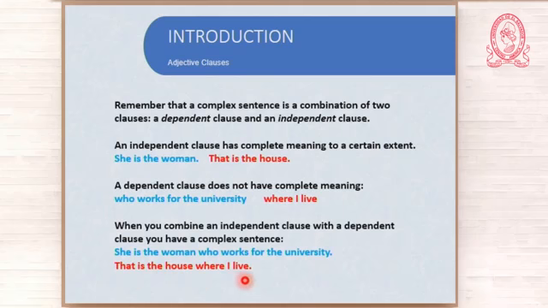What is a complex sentence? It is a combination of a dependent clause and an independent clause. And of course, you may start the sentence with the dependent clause, or you may start the sentence with the independent clause, depending on the case, okay? Remember that you can start a sentence with a noun clause, but you cannot start a sentence with an adjective clause.